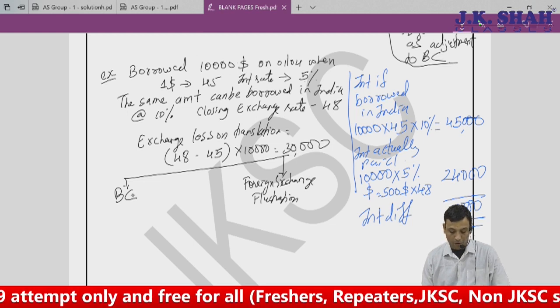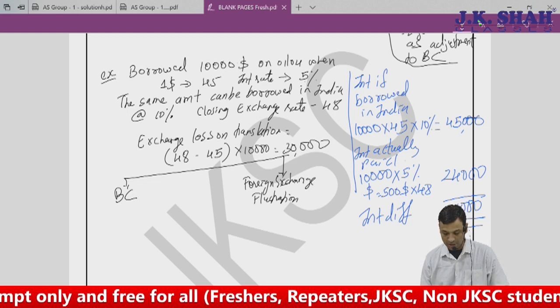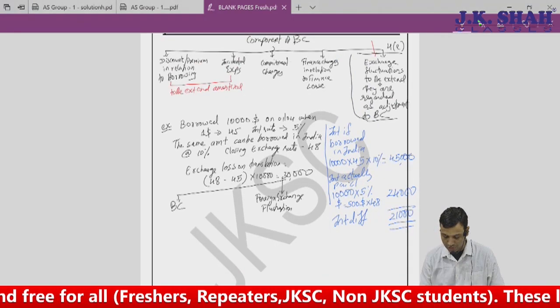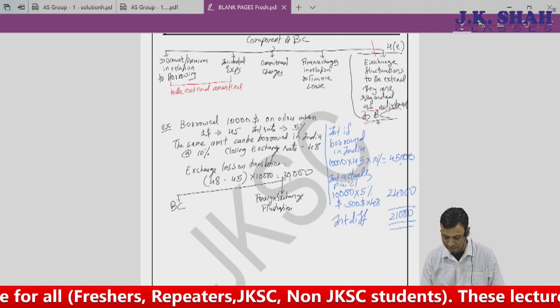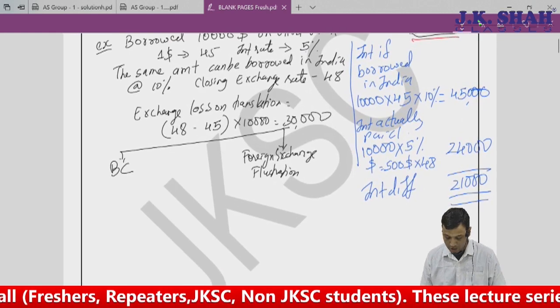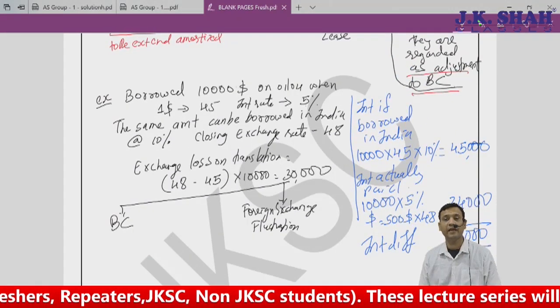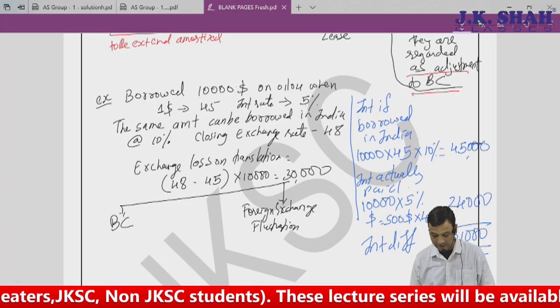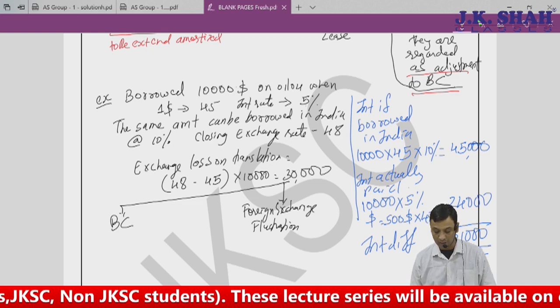How much is borrowing cost and how much is exchange fluctuation? The standard says exchange fluctuation to the extent they are regarded as an adjustment to borrowing cost. So how do we find out how much the exchange rate has fluctuated because of the difference in interest rate? It is 21,000.